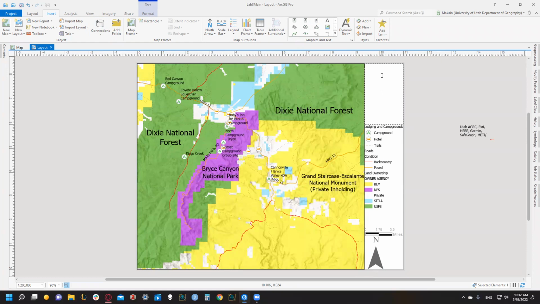So we're looking at recreation and lodgings near the Grand Staircase Escalante. We're looking at lodgings and campgrounds near the Grand Staircase Escalante National Monument.